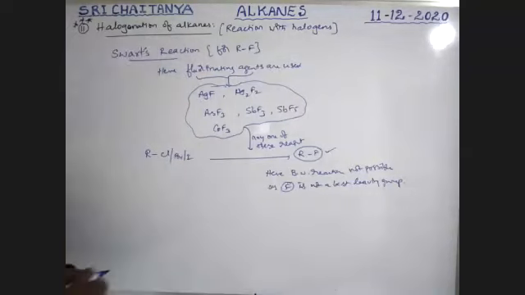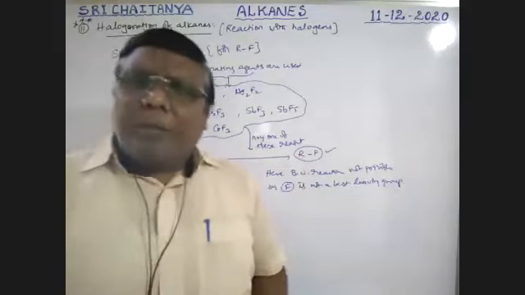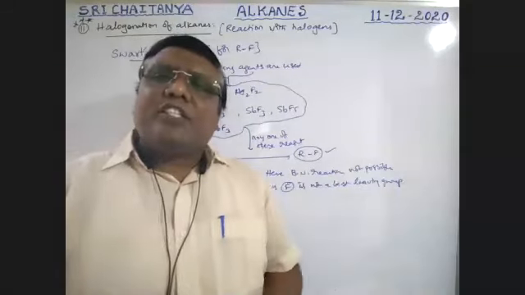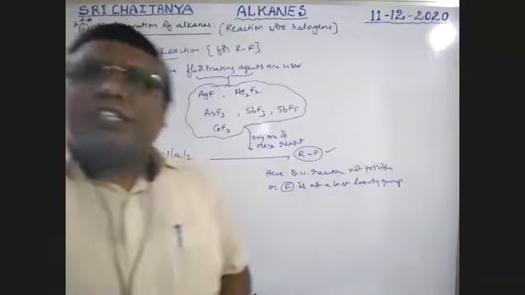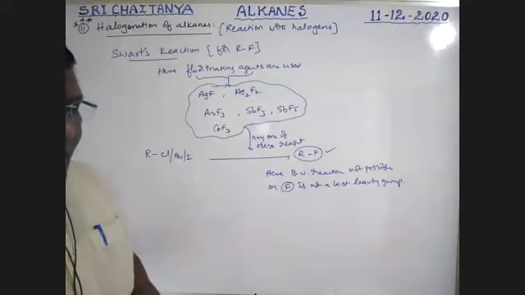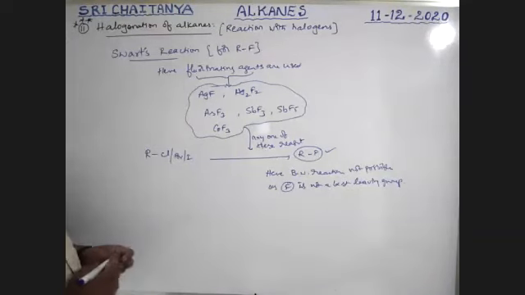Here fluorine is not a good leaving group, it is a poor leaving group. That means fluorine is not ready to come out, so the backward reaction is not possible. It is a very, very important point. Did you catch the concept?